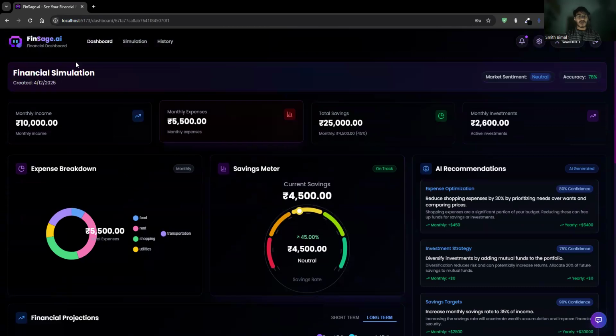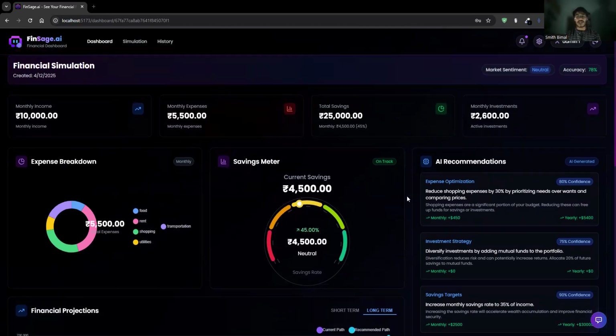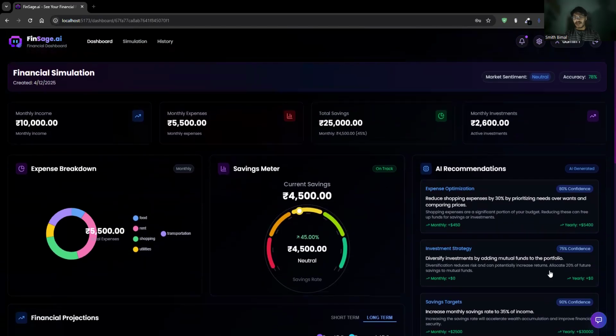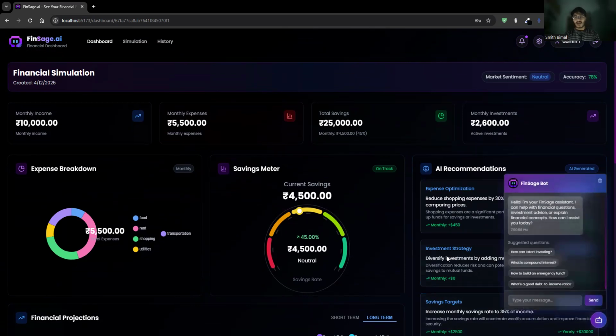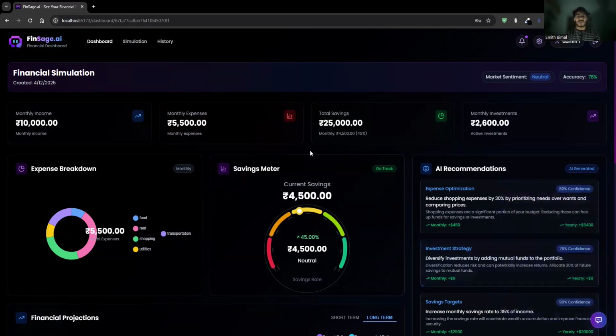So this is all about the data which will be generated by the AI. It is not that all the data is generated by AI itself. We are also putting some mathematics behind it so that we don't have to rely everything on the AI itself. And as my friend Raj has mentioned, he has already worked on the bot here. If the user wants to do any kind of research, or has any kind of doubts, then he can ask the AI from here.